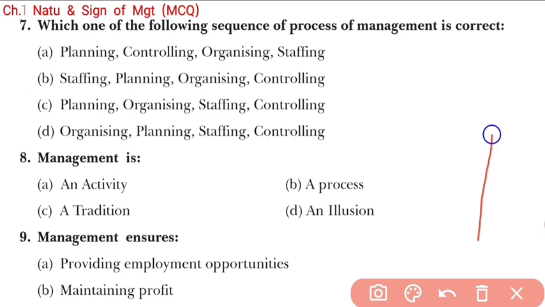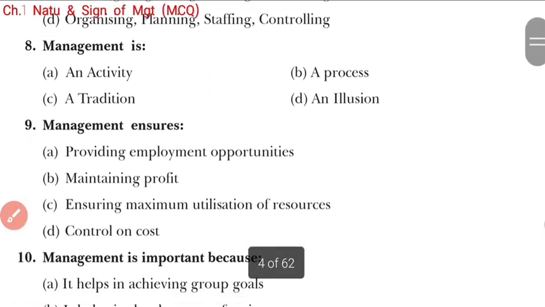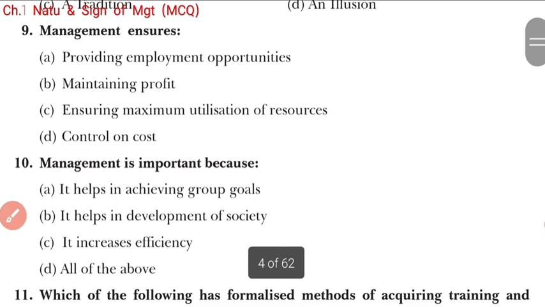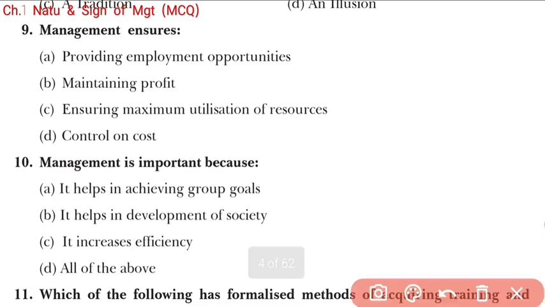After that, students, come back to the next question. Question number 9, we move over here. Management ensures providing employment opportunity, maintaining profit, ensuring maximum utilization of resources, and option D is control on cost. So here ensuring maximum utilization of resources is the right answer.